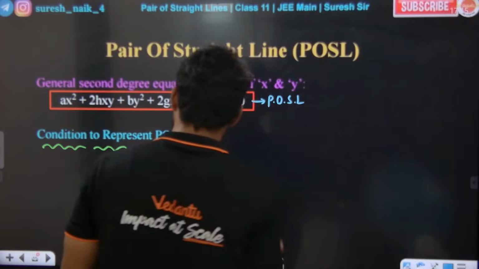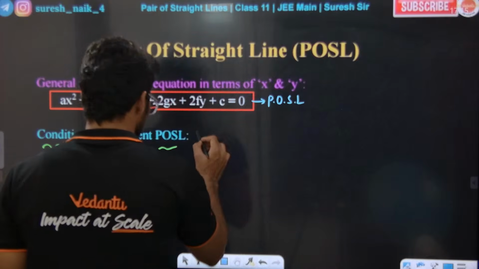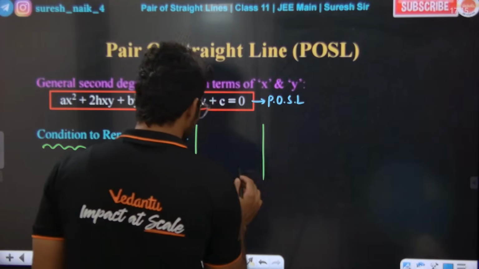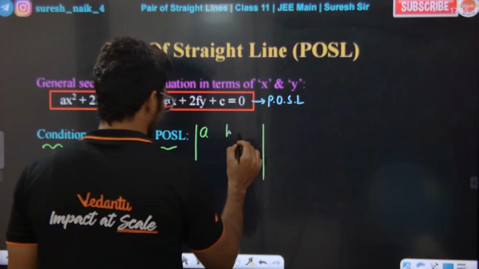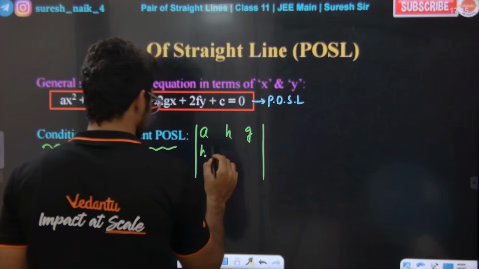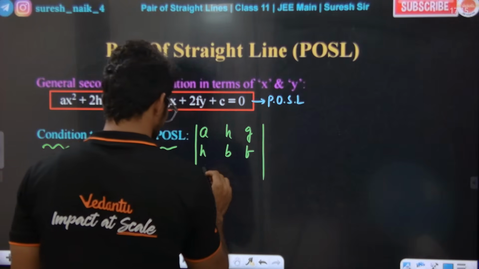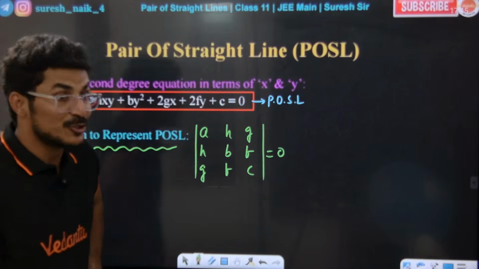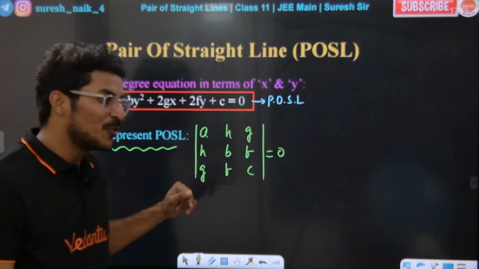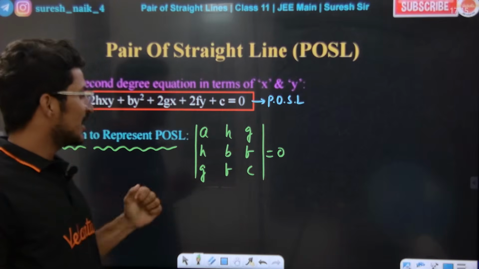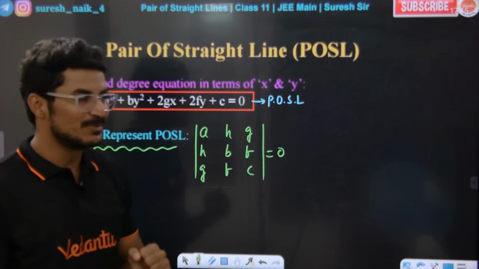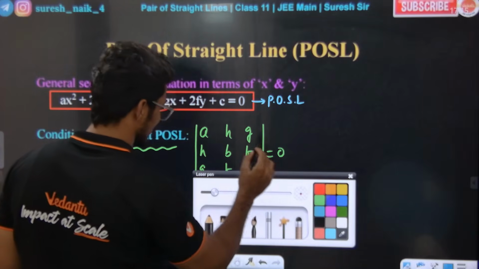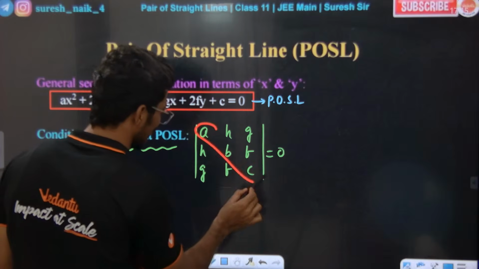Firstly, we just need to write a determinant. In the determinant: a h, and so on. This should be equal to 0. Sir, how do you remember this? I'll tell you two ways. First, I'll tell you one sensible way. Look at the diagonal elements: a, b, c.